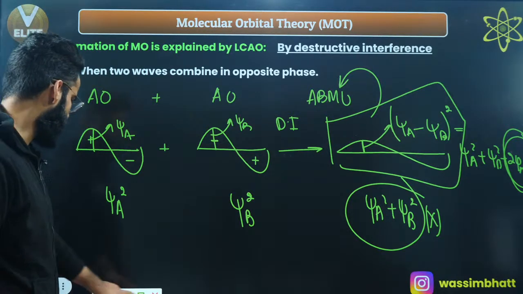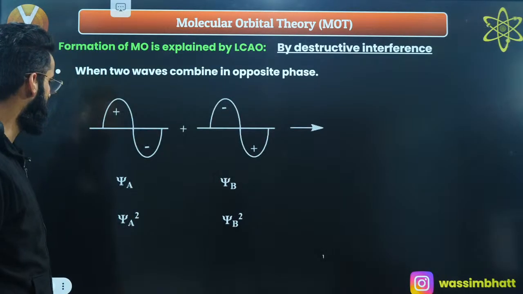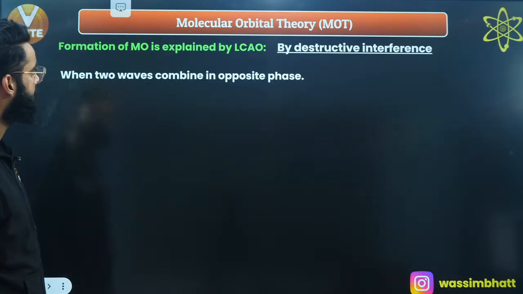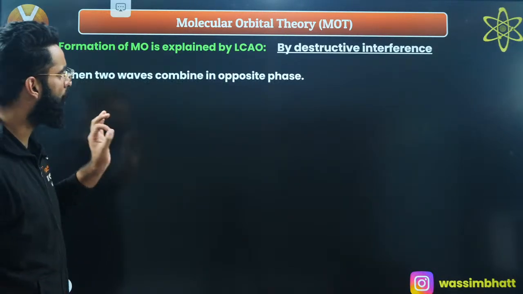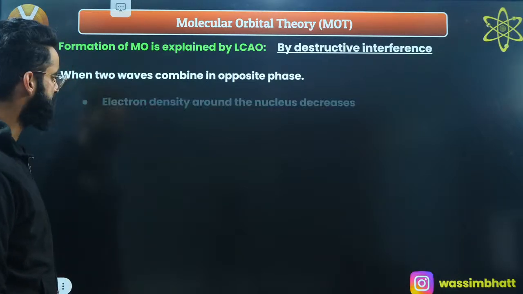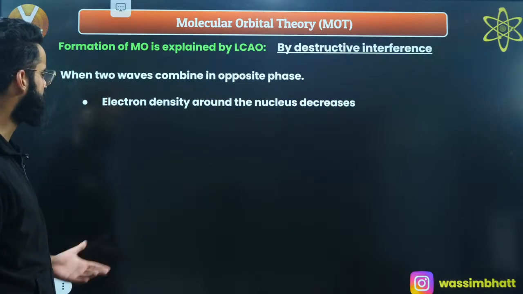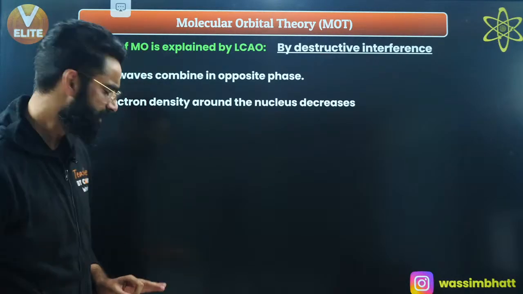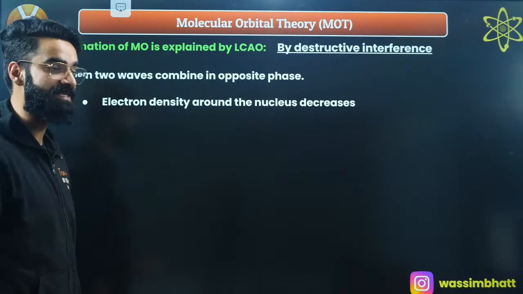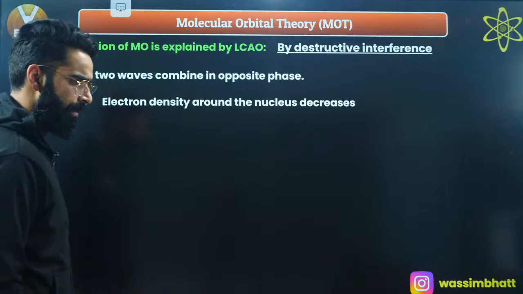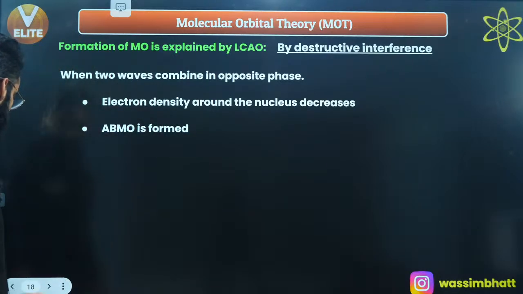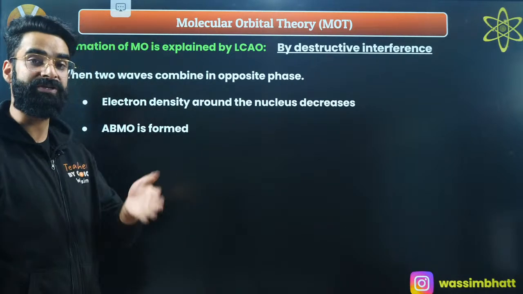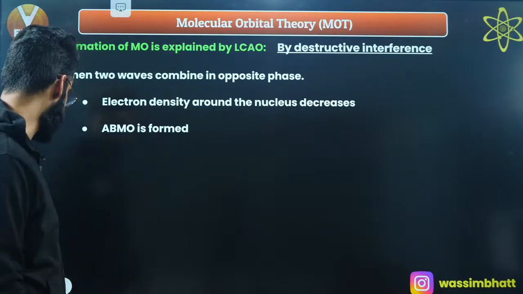Let me show it to you over here properly. This is something which I've shown you already, correct? When two waves combine in opposite phase, they lead to destructive interference, right? And due to destructive interference, the electron density around the nuclei in the molecular orbital decreases, by 2 times psi A psi B, correct? Now, which kind of molecular orbital gets formed by destructive interference? It's going to be the anti-bonding molecular orbital, whose energy is more and stability is less, right?